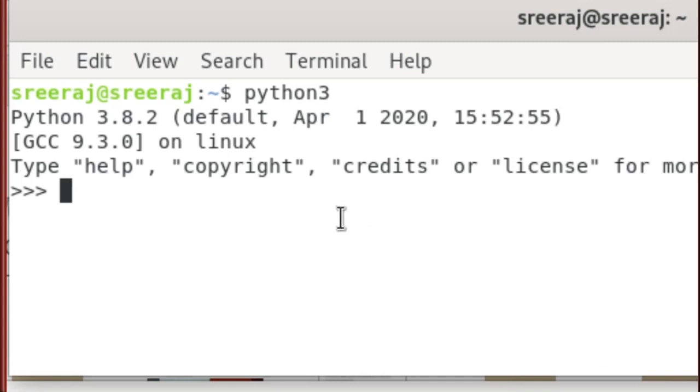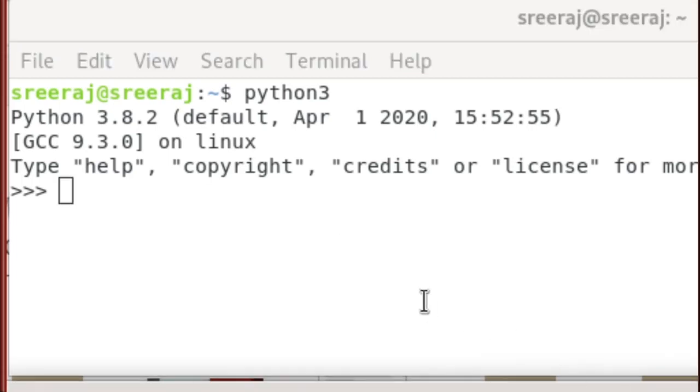Some other methods are also available. We can write a program file with the extension .py, and you can also use a Jupyter notebook. Now let me start with the terminal and discuss the calculator. Later we will switch to the Jupyter notebook.